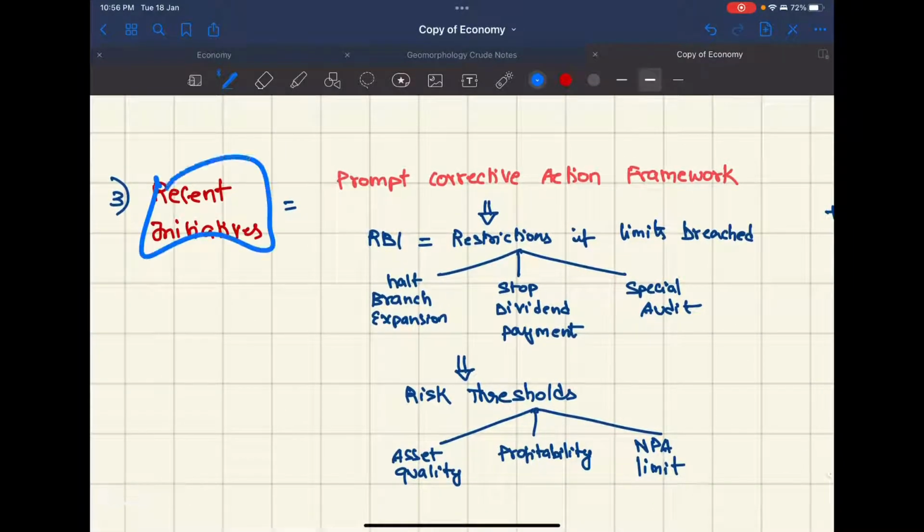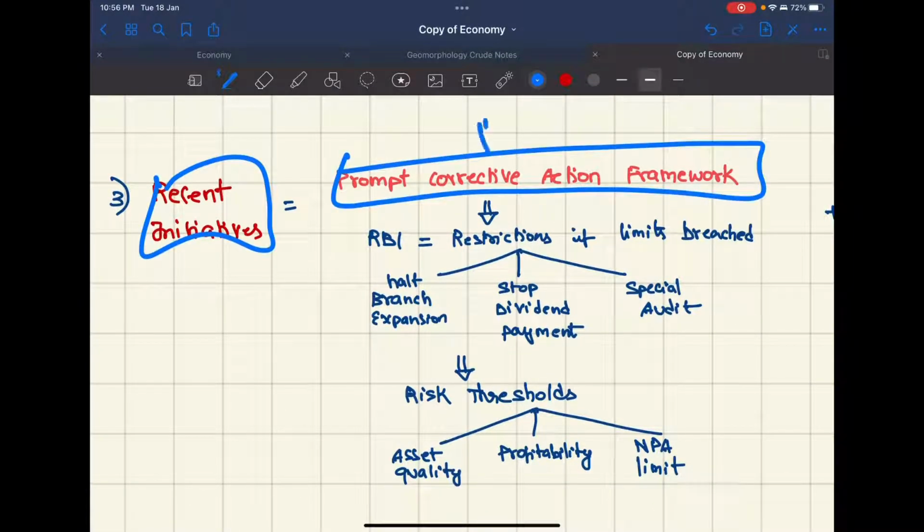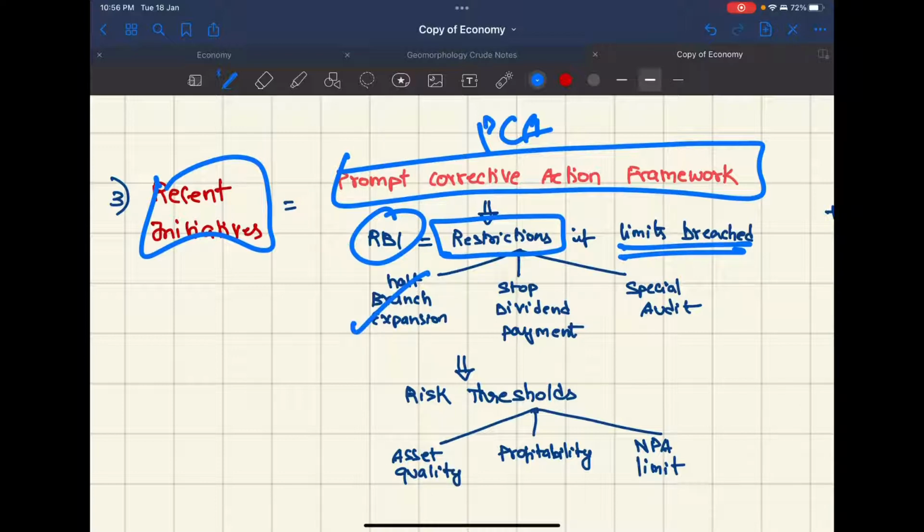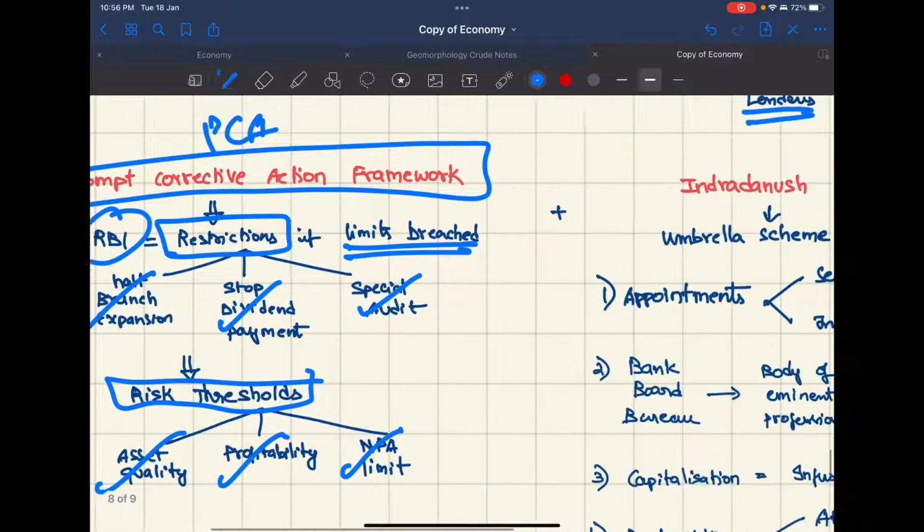Now, recent initiatives are the Prompt Corrective Action Framework or PCA framework. It is given by RBI. These are restrictions on the banks if certain limits are reached. What are these restrictions? Halting branch expansion, stopping dividend payments, and special audits. What are the risk thresholds? Asset quality, profitability, and NPA limit.